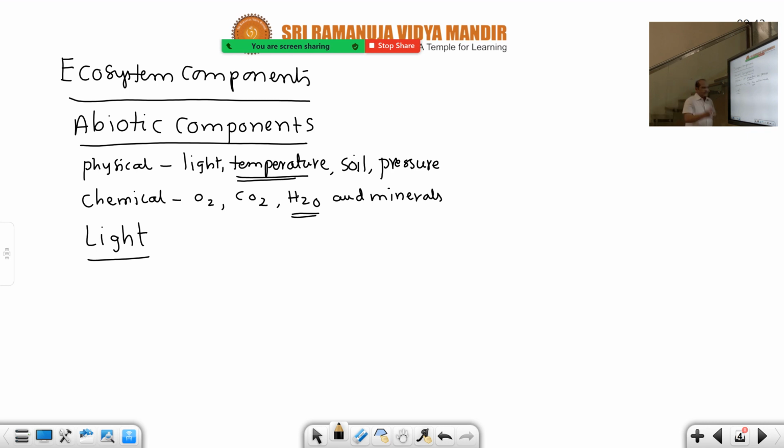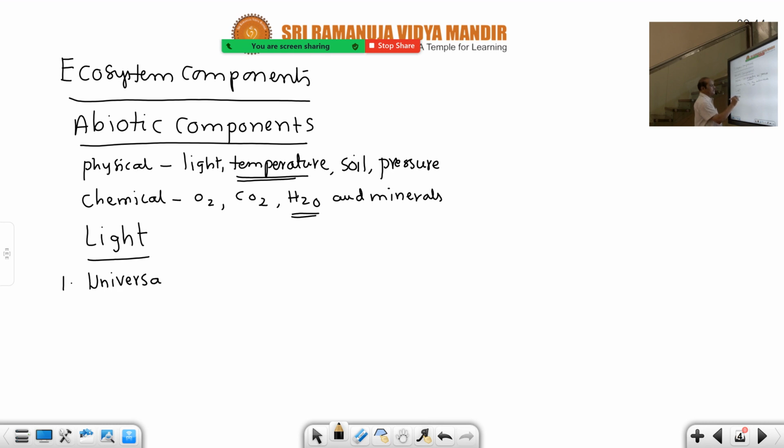I will give you the points one by one. Availability of light varies from area to area. In oceans, suppose deep oceans, no light is available. Even in the forest, herbs and shrubs do not get light. They live under the herbs and shrubs, for example. But before that, what is the source of light? The universal source of light is the sun.